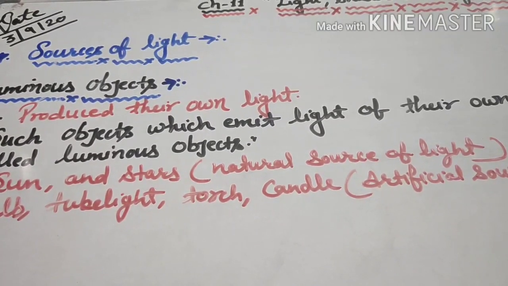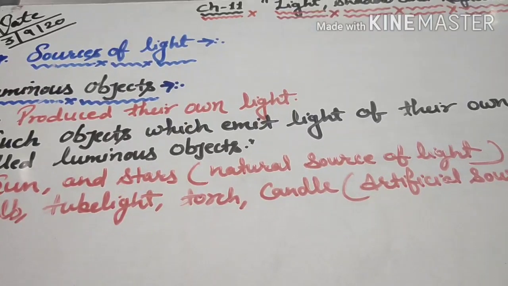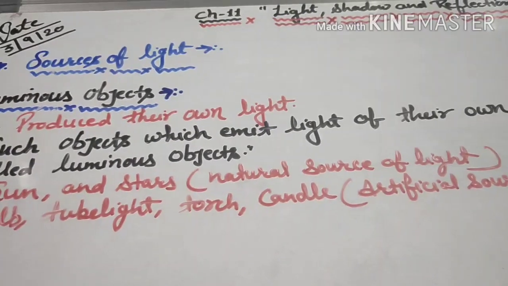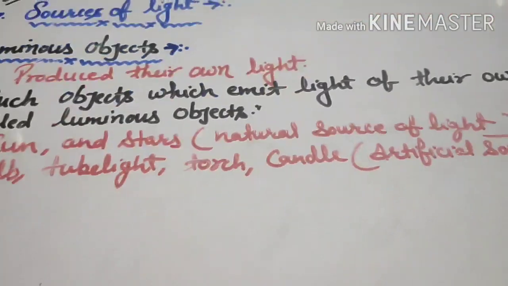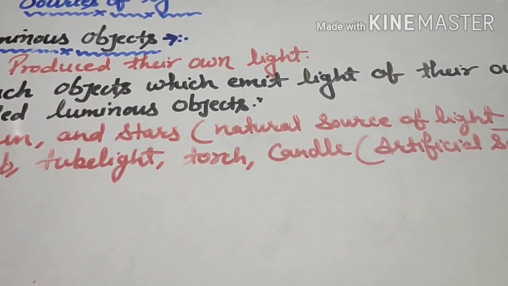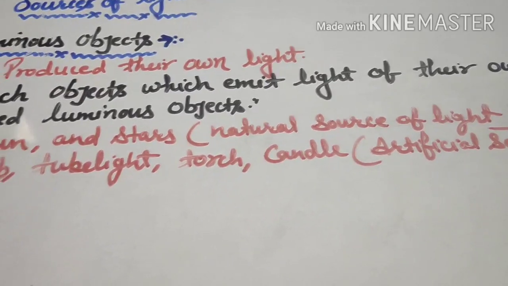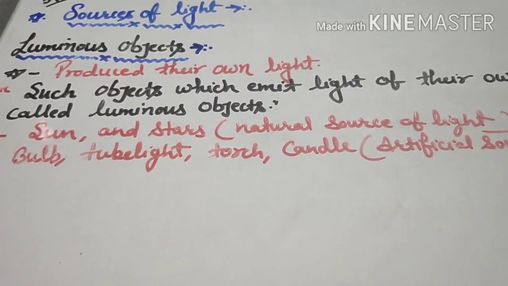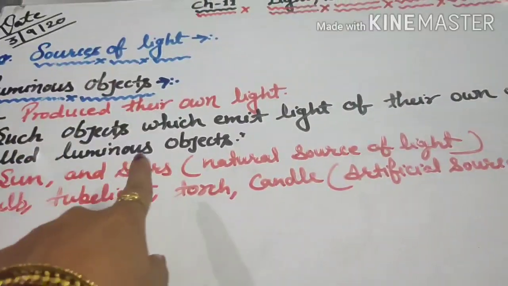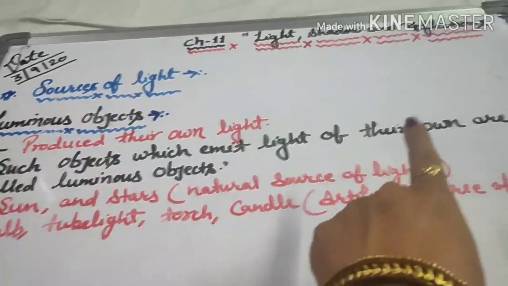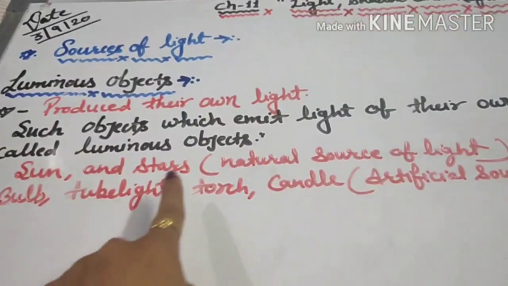For example, the sun has its own light, so the sun is a luminous object. Any object which produces its own light is called a luminous object, or we can say that objects which emit light of their own are called luminous objects.